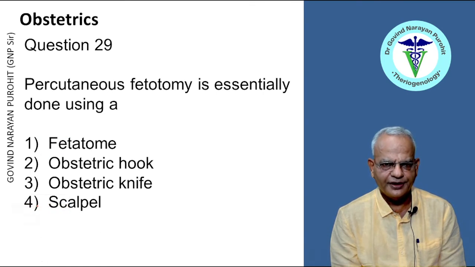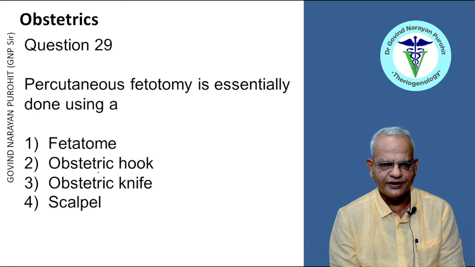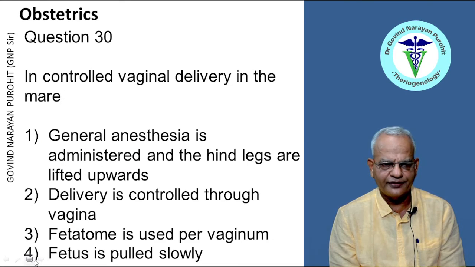Percutaneous fetotomy is essentially done using a fetotome, obstetric hook, obstetric knife, scalpel. Obstetric knife and scalpel can be used for subcutaneous fetotomy, but they are of little help in percutaneous fetotomy. Obstetric hook is for pulling of the fetus, so it has nothing to do with fetotomy. So Hygerson's fetotome, Utrecht fetotome, whichever fetotome is essential, right? So that is the right answer.